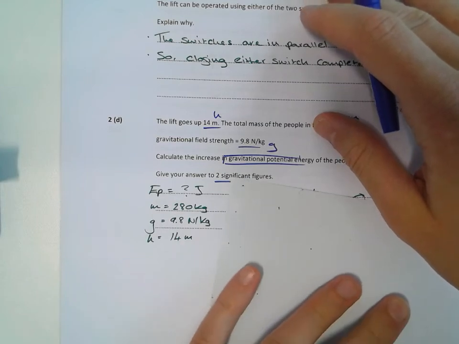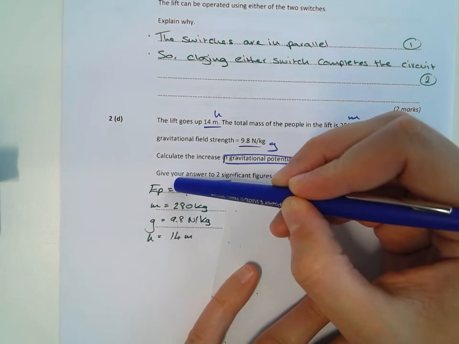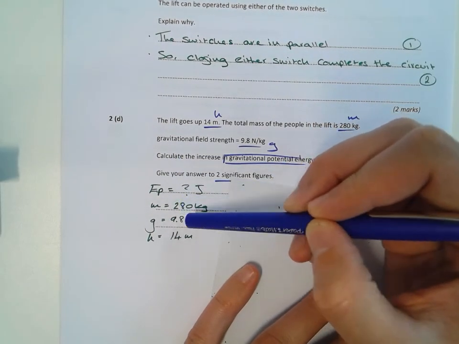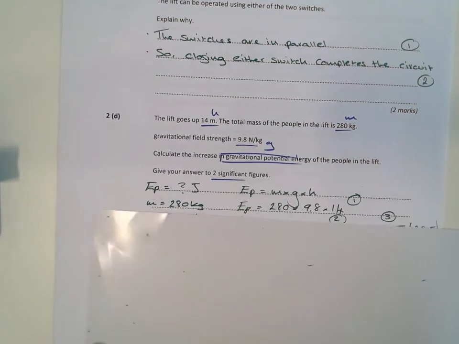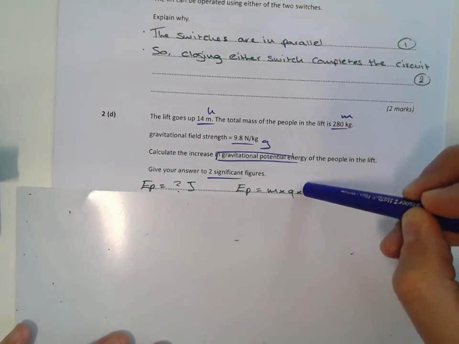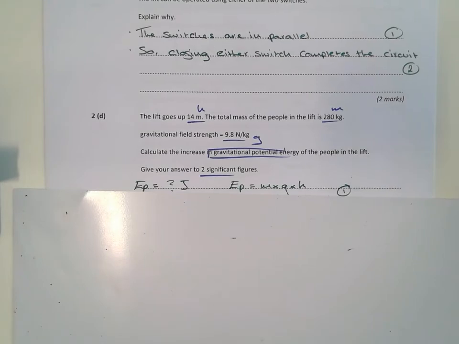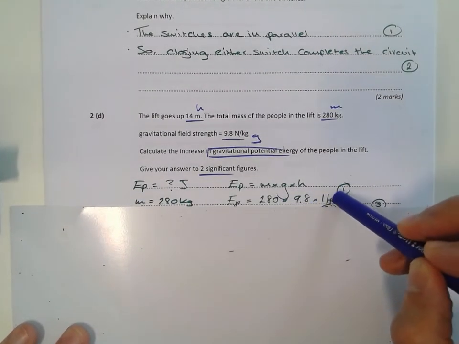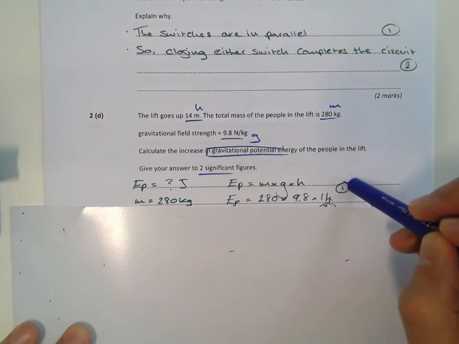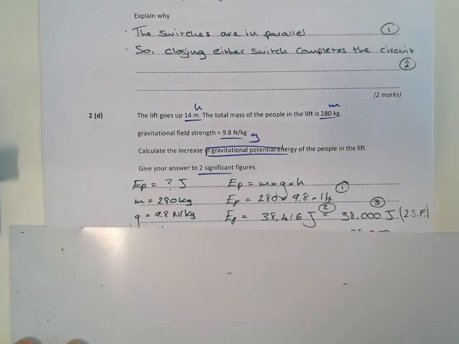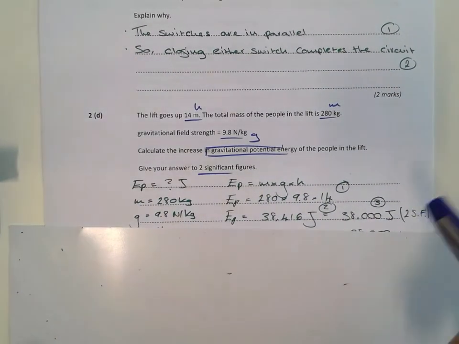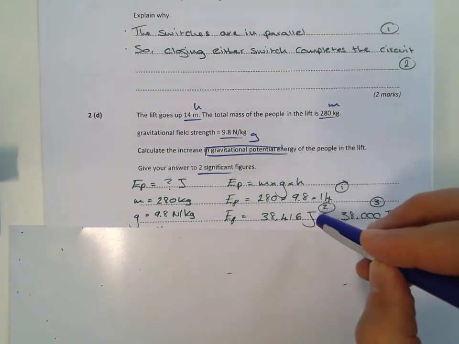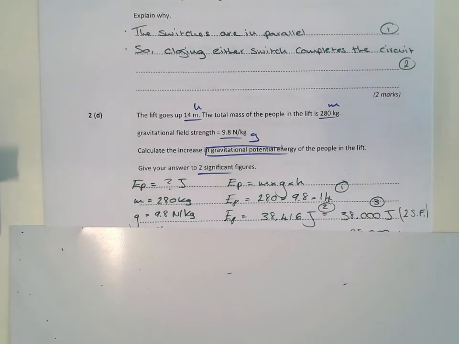Right, I've started to list the values here. We don't know the gravitational potential energy, but we have the mass, gravitational field strength and height. That is the equation. Quite an easy one to remember, just multiply them all together. mgh, substitute in 280 times 9.8 times 14. That gives you this number. If you've got this part substituted and this part, that gets you 2 marks.